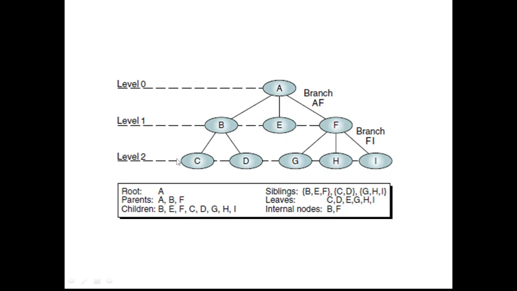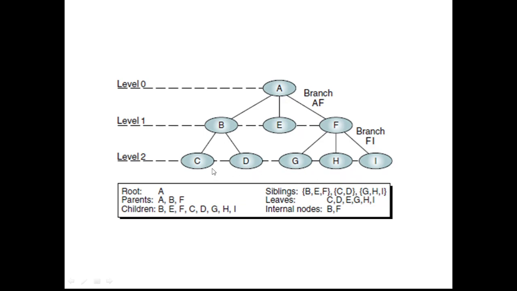This is one more example. So level 0 is the root, level 1, level 2, and the root of this tree is A. Parents in this example are A, B and F, and children are those nodes which have parents. In other words, except the root, every other node is a child. And we can also see that B, E, F, C, D, G, H, I are siblings. So these three are siblings, these two are siblings, and these three also are siblings.